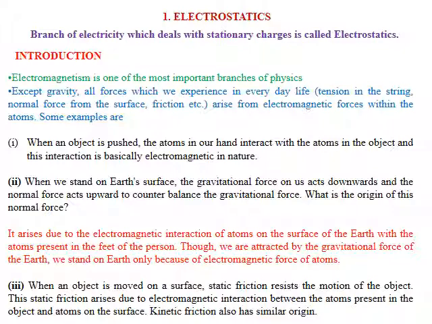When an object is moved on a surface, static friction resists the motion of the object. This static friction arises due to electromagnetic interaction between the atoms present in the object and atoms on the surface. Kinetic friction also has a similar origin. So whenever we are moving an object, there is a development of friction.